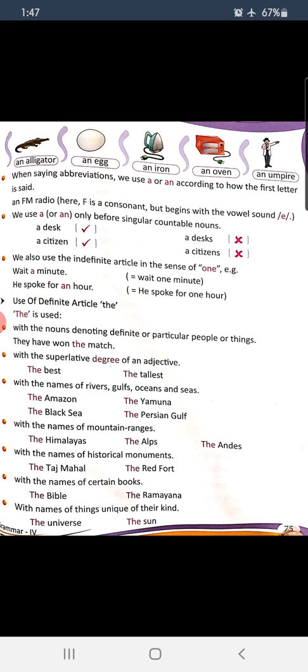With the superlative degree of an adjective, okay, that means we have not studied adjective and superlative right now, but the very first form, the last form, tall, taller, tallest, best, worst, all the forms, okay.